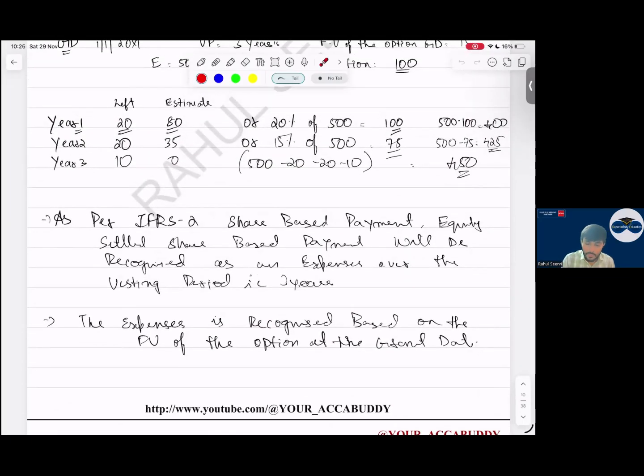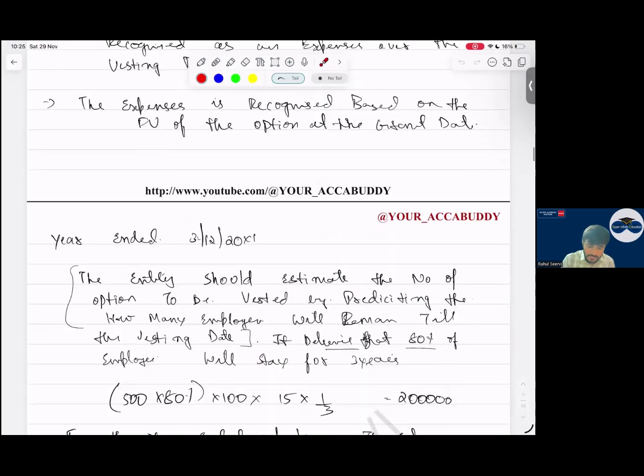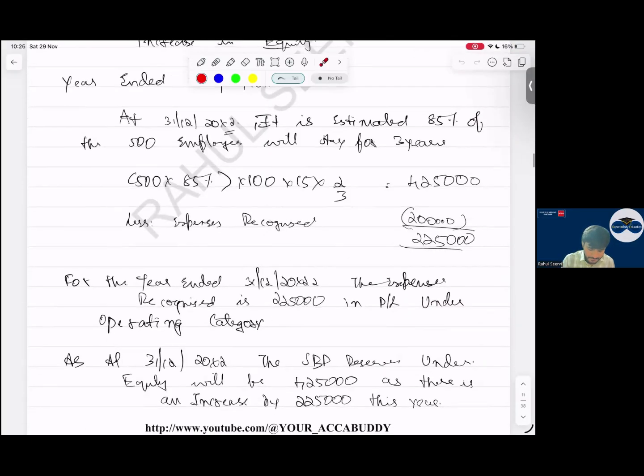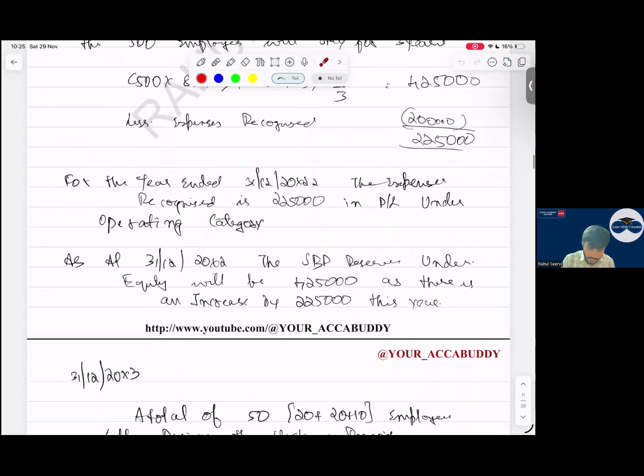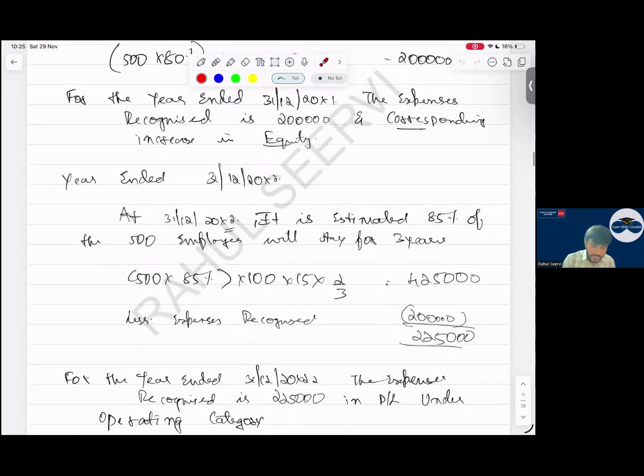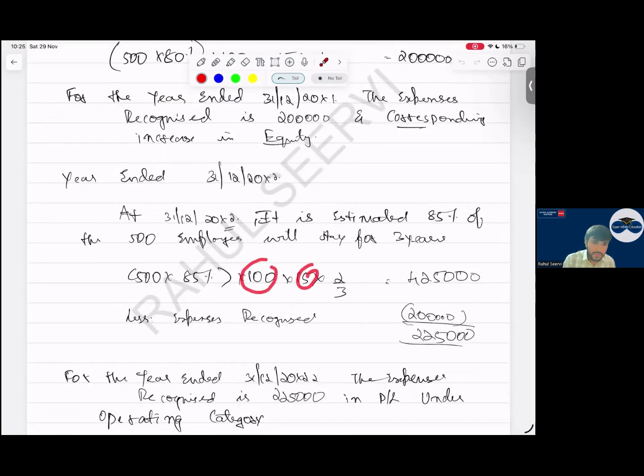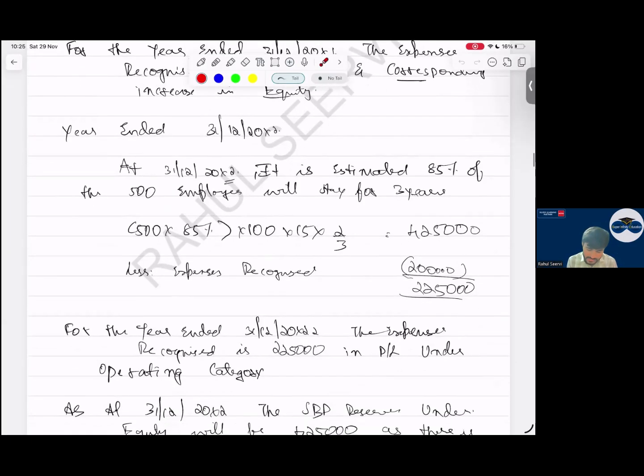How many employees? 425. So I will take 425 into 100 into 15 into 2 by 3, that is $425,000, minus $200,000 which you have already recognized. So the next year's expense is $225,000, and the credit is in equity, so we increase the equity.